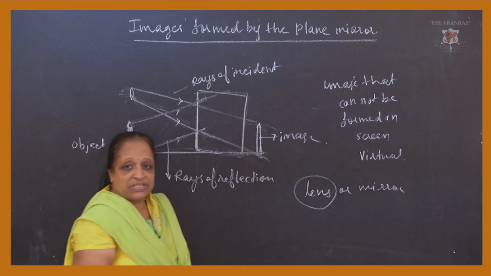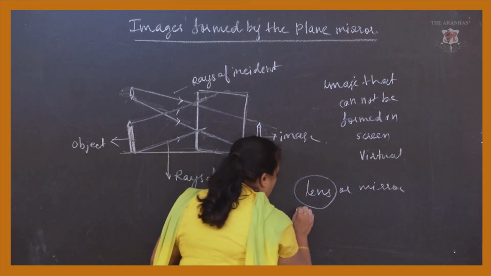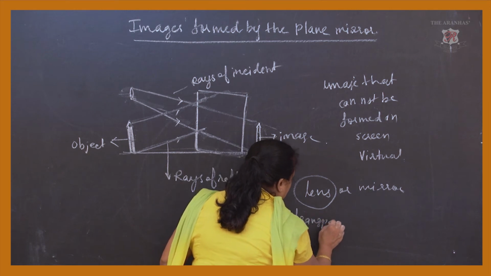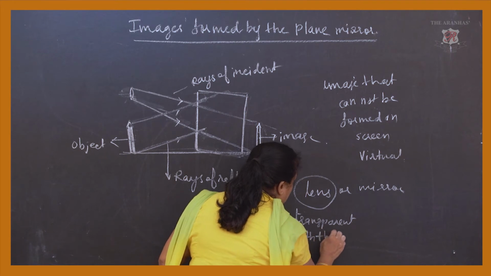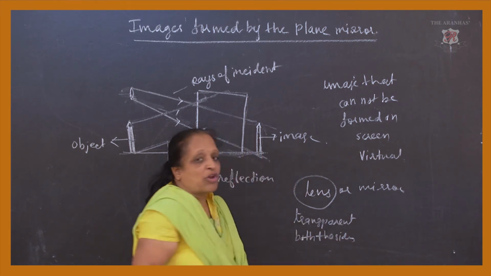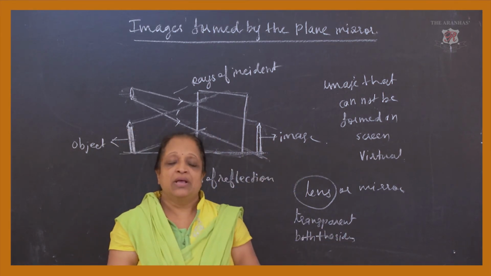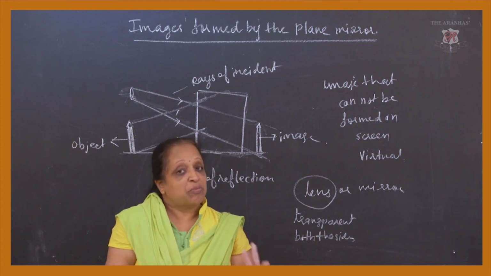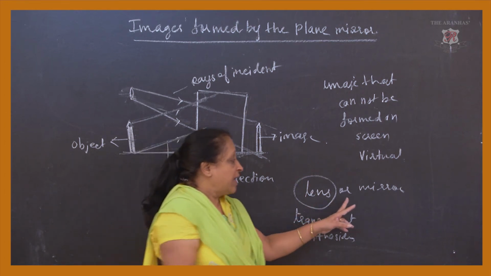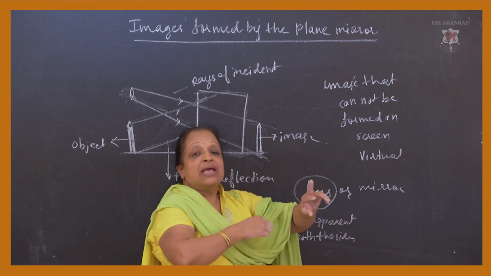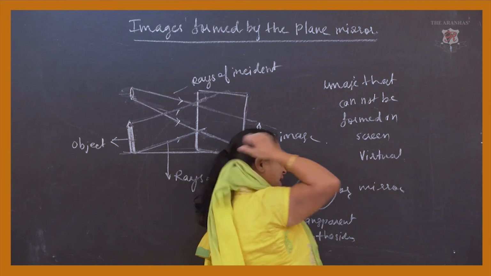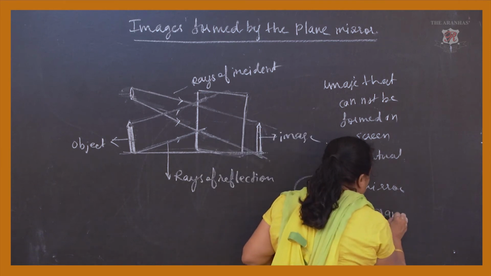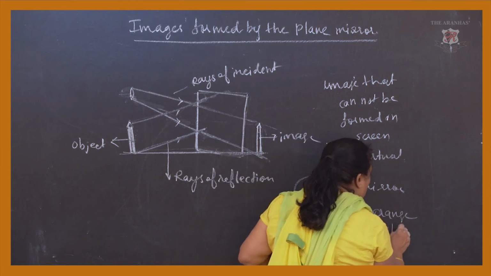These lenses are transparent from both the sides. You might have seen the concave and the convex lens in our lab. So they are transparent from both the sides. But in a mirror, the other end is generally painted with orange color or black color.